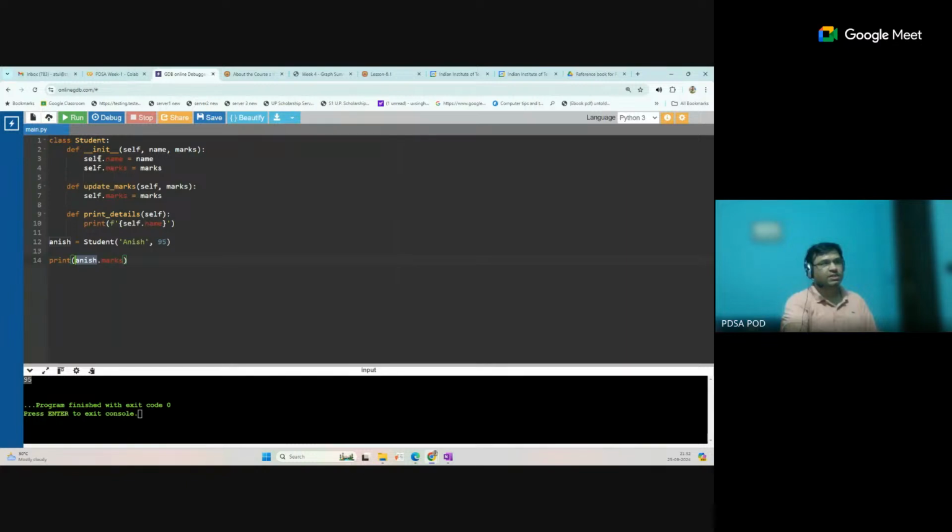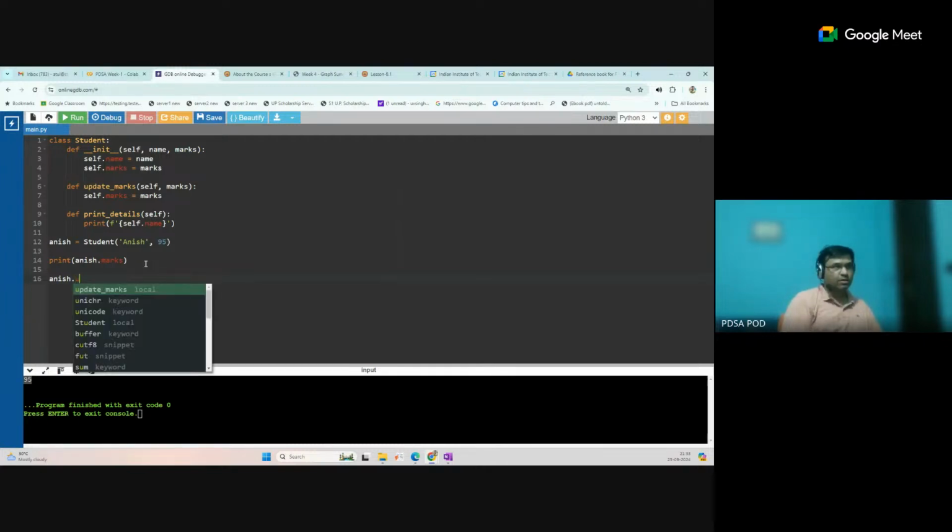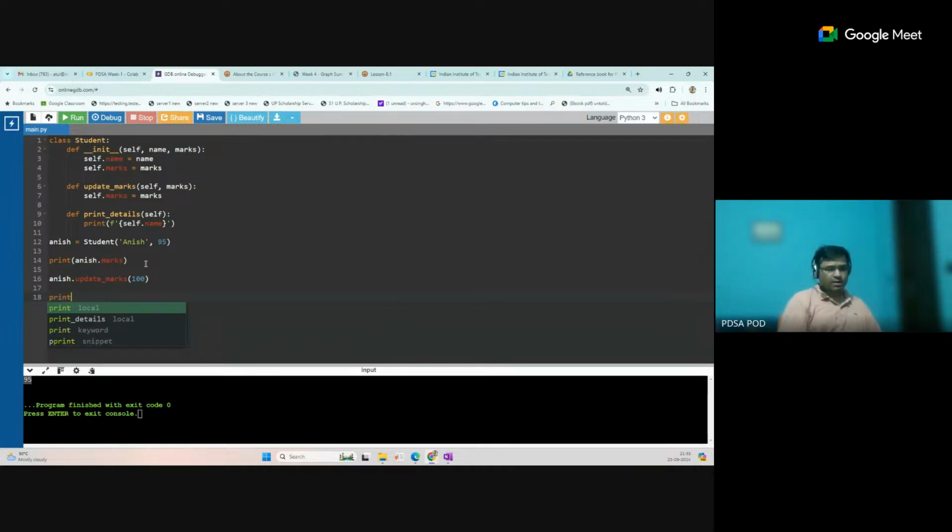Okay, so each attribute and method of this class will work, or we can directly access this method and attributes with the name of the object. So now first we are able to access the marks by this object. But if we want to change this, now we can call the method with Anis dot. Okay, so update marks, and now we can pass a different value, now 100. Okay, and after that we print the same thing again, so print Anis dot marks.